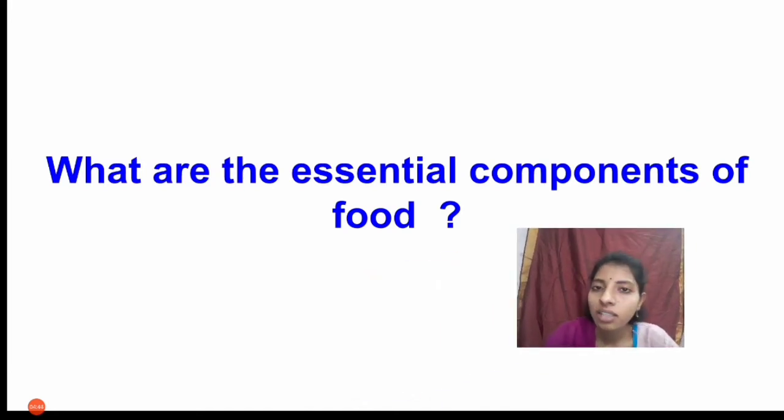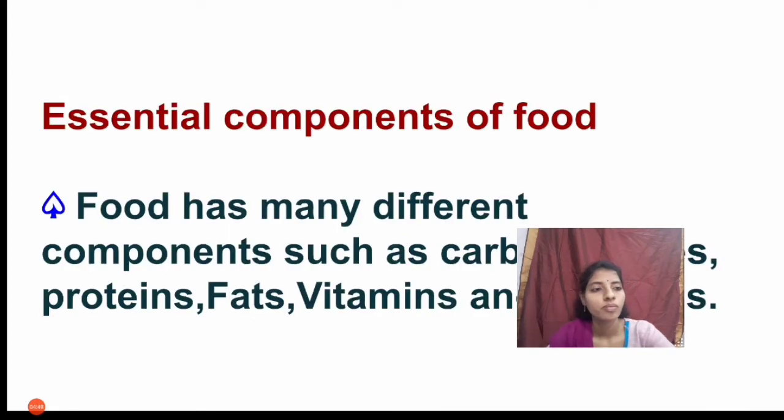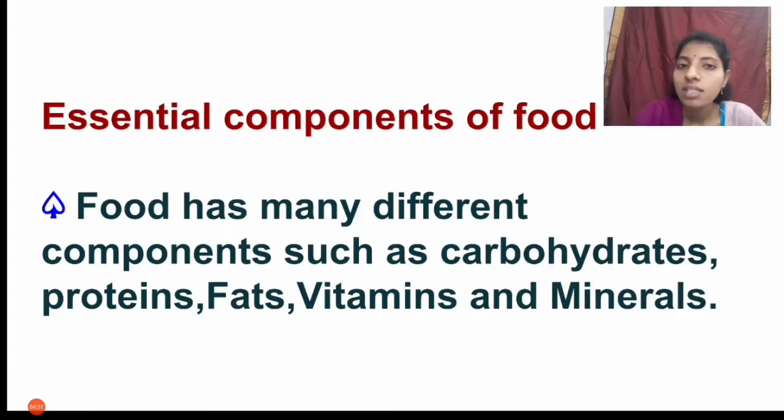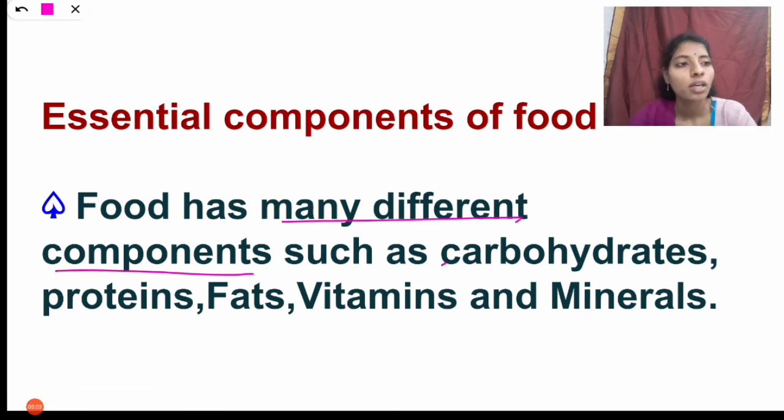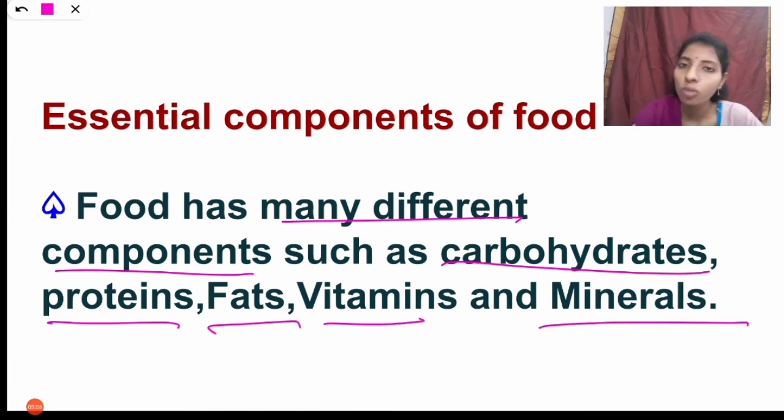So what are the essential components of food? See here, essential components of food. Food has many different components such as carbohydrates, proteins, fats, vitamins and minerals.